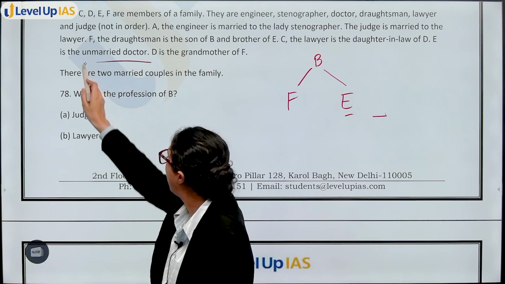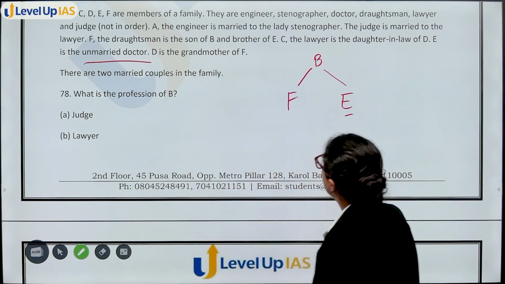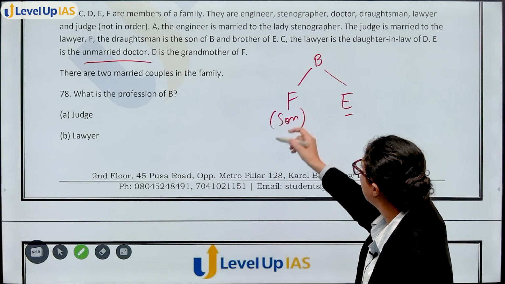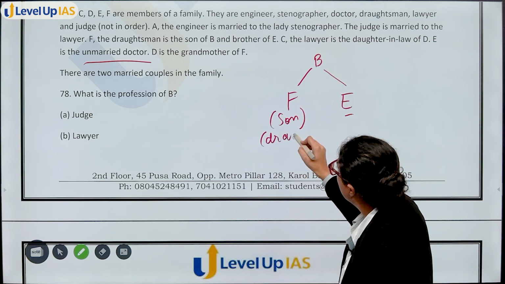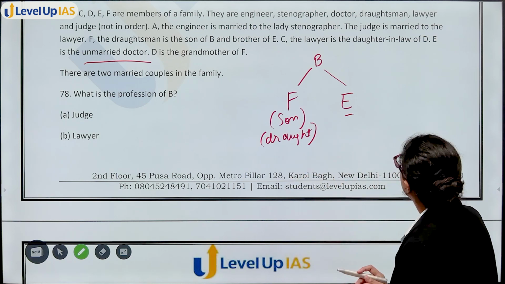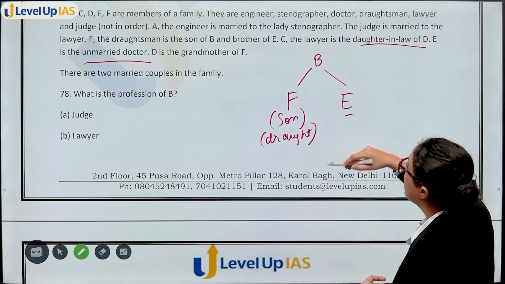E is the unmarried doctor. Okay? So till now, I know that F, son of B, and also draughtsman, brother of E. C, the lawyer, is daughter-in-law of D, but we don't know where D is. E is unmarried doctor.